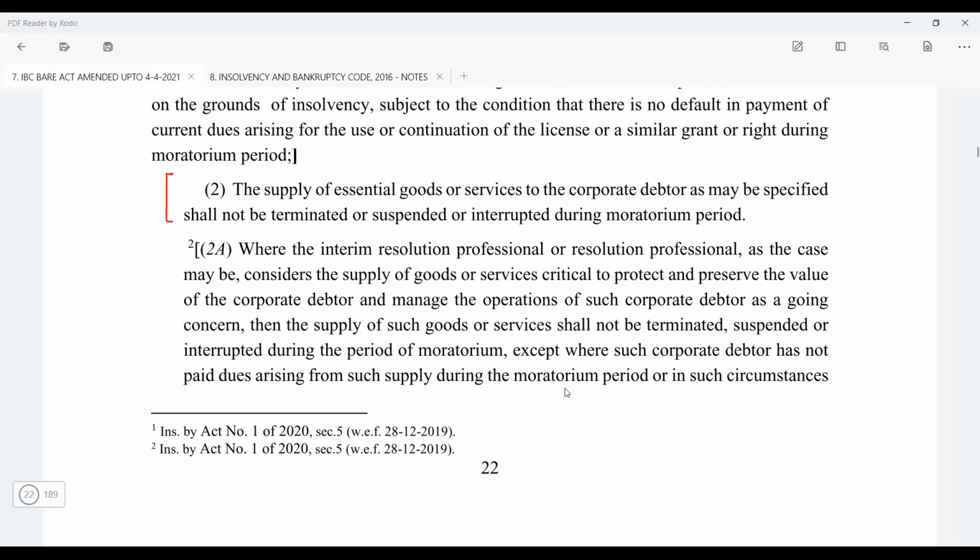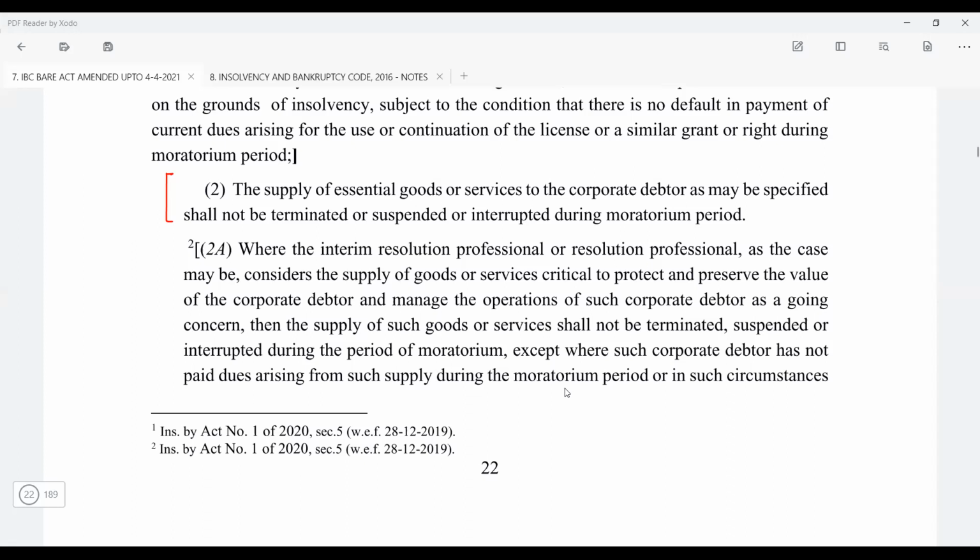If the electricity is disconnected because the bills are not paid, the factory is not going to run, and quite possibly the assets will get devalued even more, because the factory is not in operation and the valuation will go down. So it is the commercial decision of the interim resolution professional that this electricity is essential and should not be disrupted.